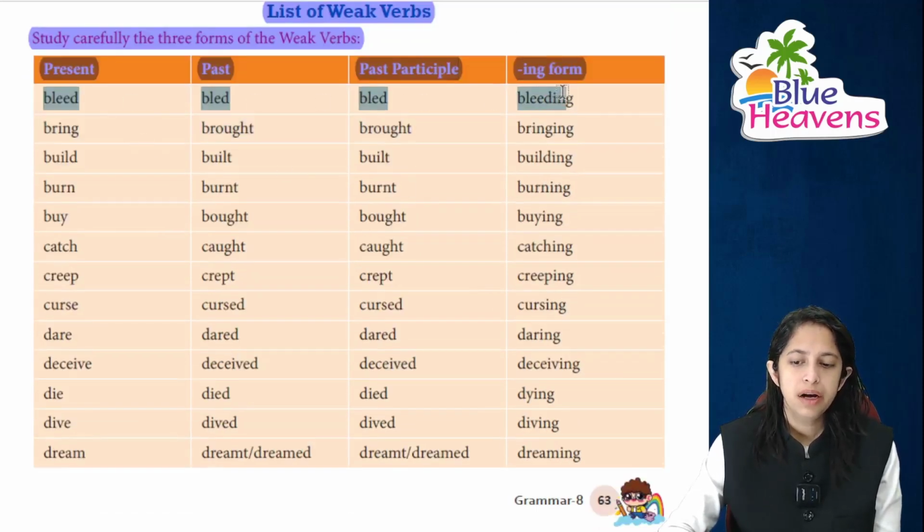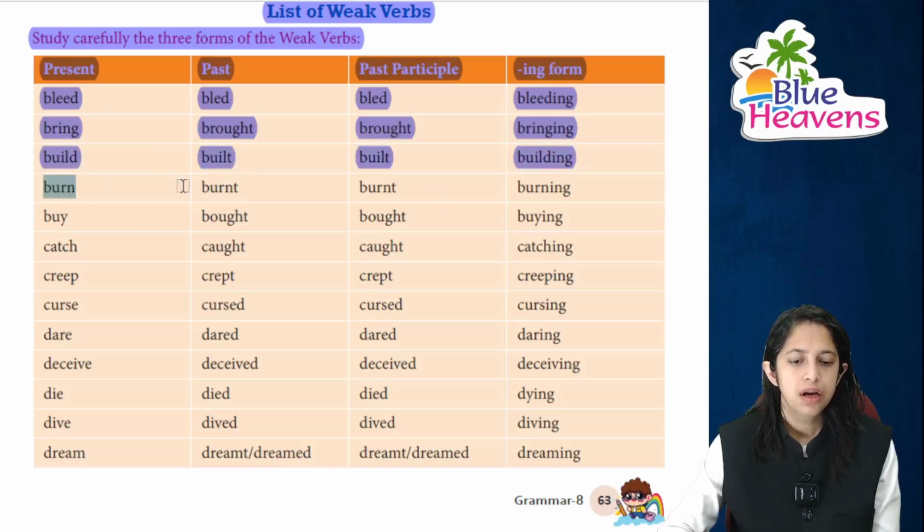Bleed का bled and bleeding. Bring का brought and brought, bringing. Please mark it important. Build का built and of course it's building. Burn का burnt and again burnt and it's burning. Buy का bought and buying, right?